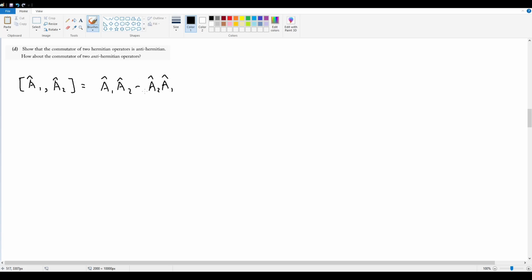If I want to look at the transpose of this, that's going to be this entire thing transposed. But because this is a subtraction, the transpose goes to each individual term. So A hat 1 A hat 2 transpose minus A hat 2 A hat 1 transpose.